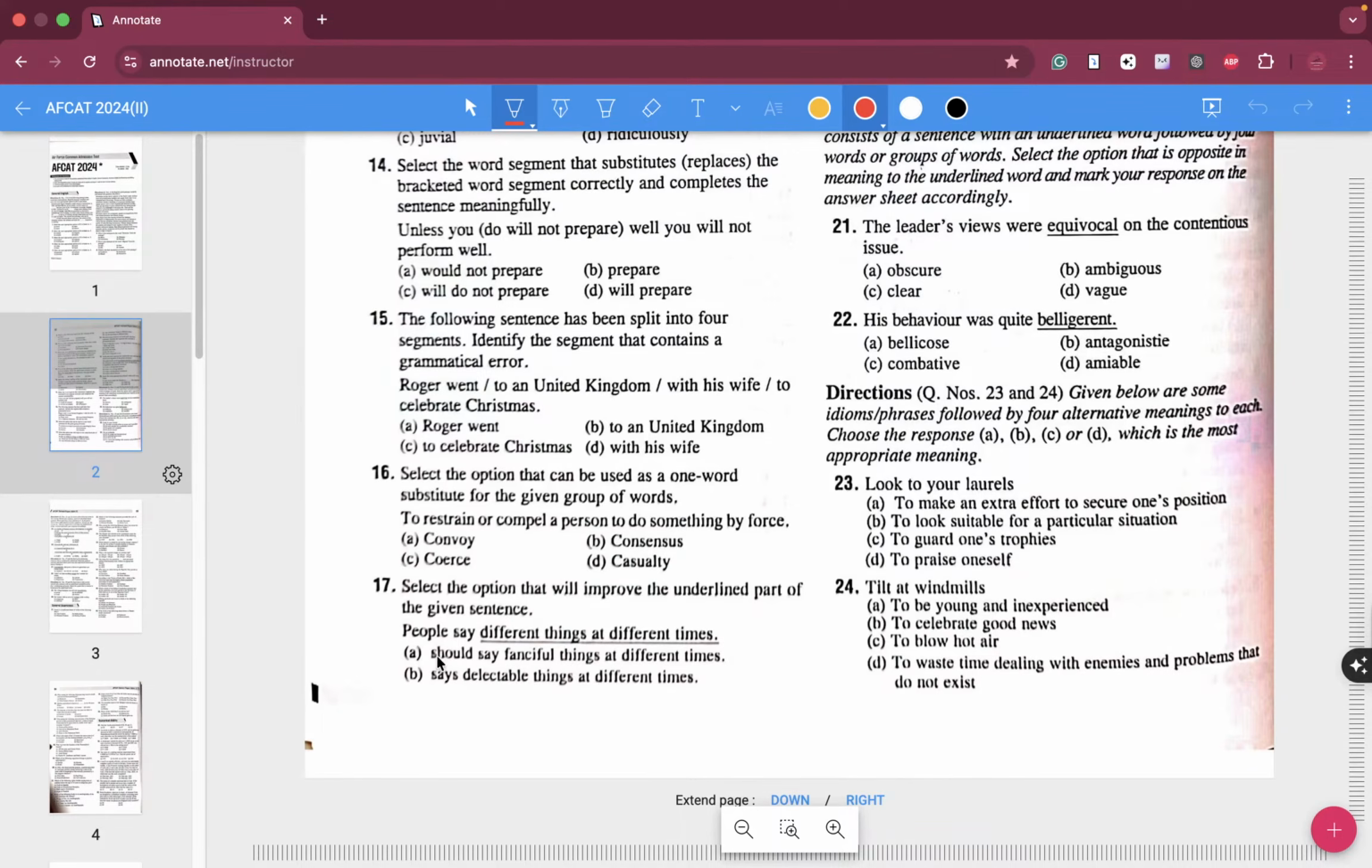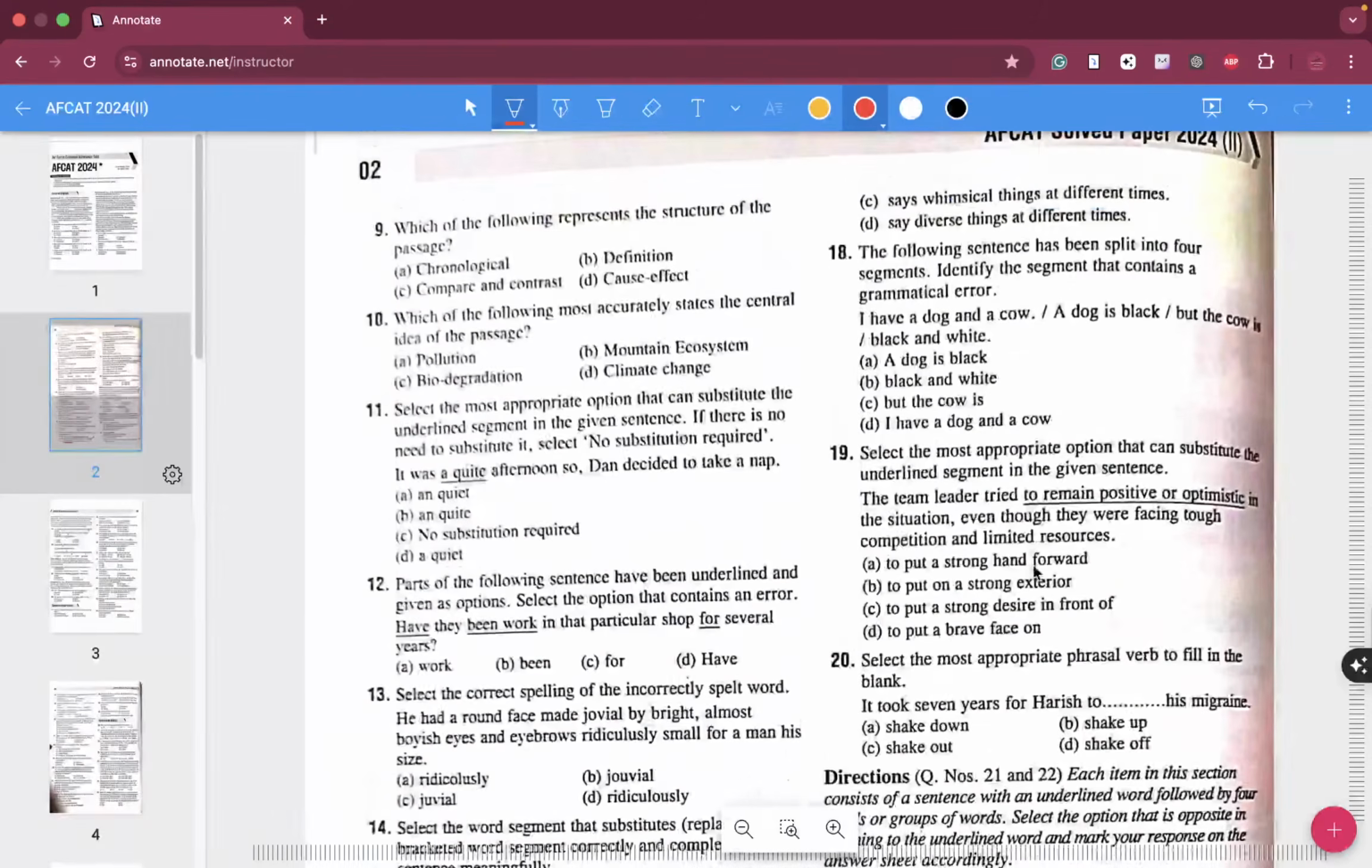Option A says fanciful things at different times, says delectable things at different times, says whimsical things at different times, say diverse things at different times. What is the meaning of delectable? You can say it is like delicate. Flowers are very delicate in nature. Something which can cause so much argument, that is called delectable.